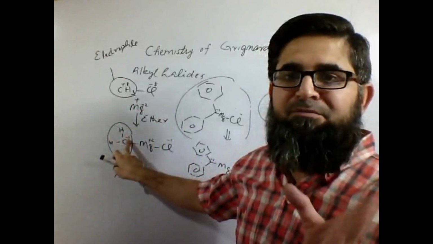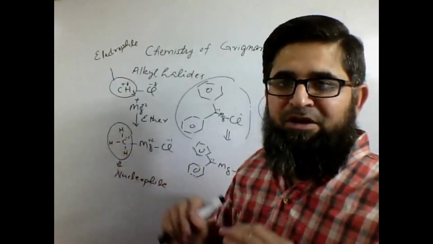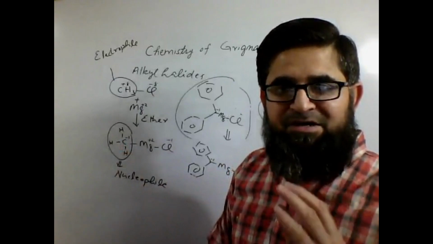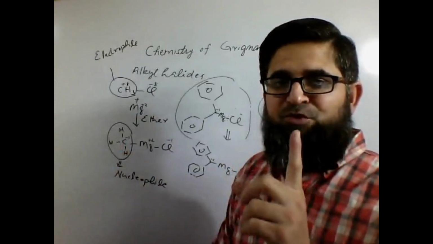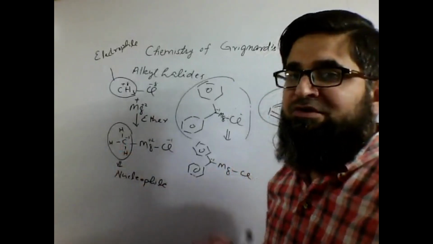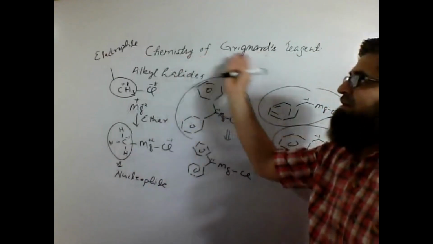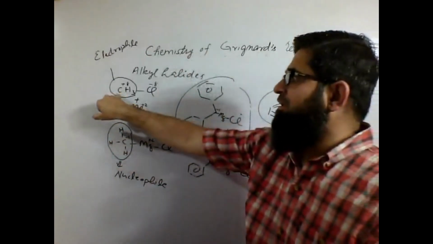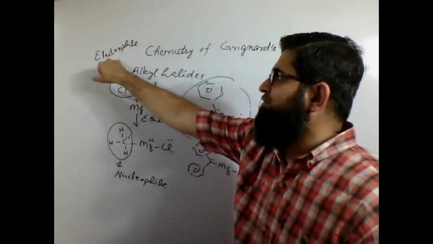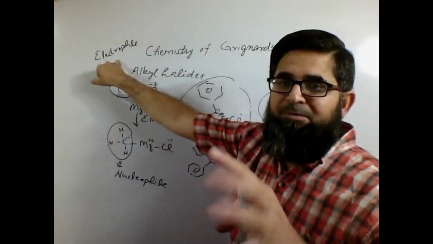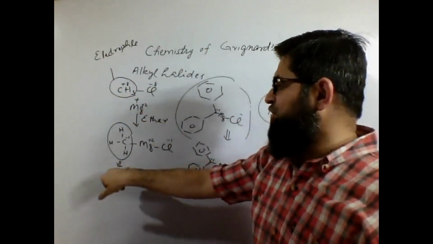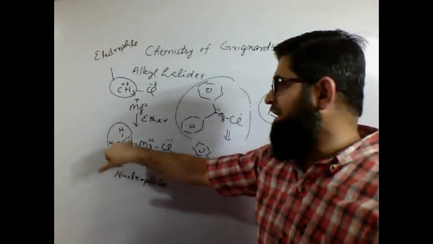They can carry -1 charges. So any entity having negative charge is supposed to act as a nucleophile. So this Grignard reagent, that is the beauty. The alkyl part, which was originally electrophilic, has become a sort of nucleophile. It can carry negative charge,